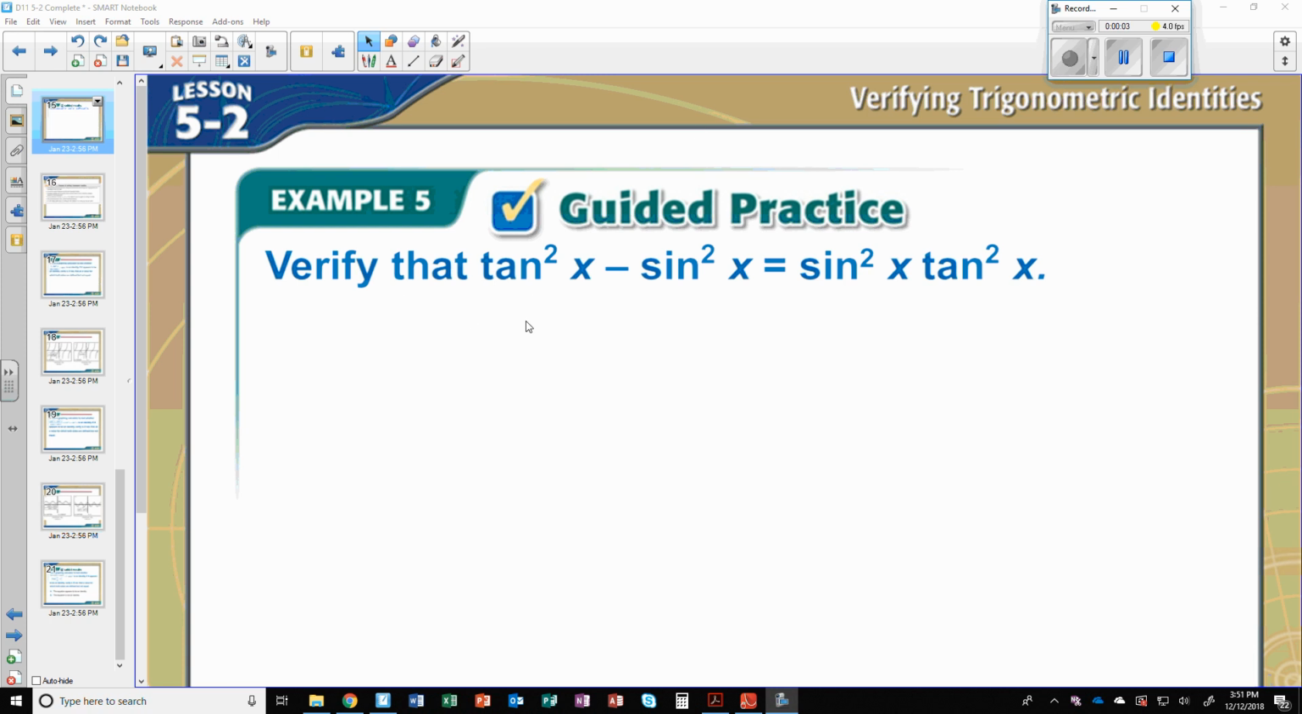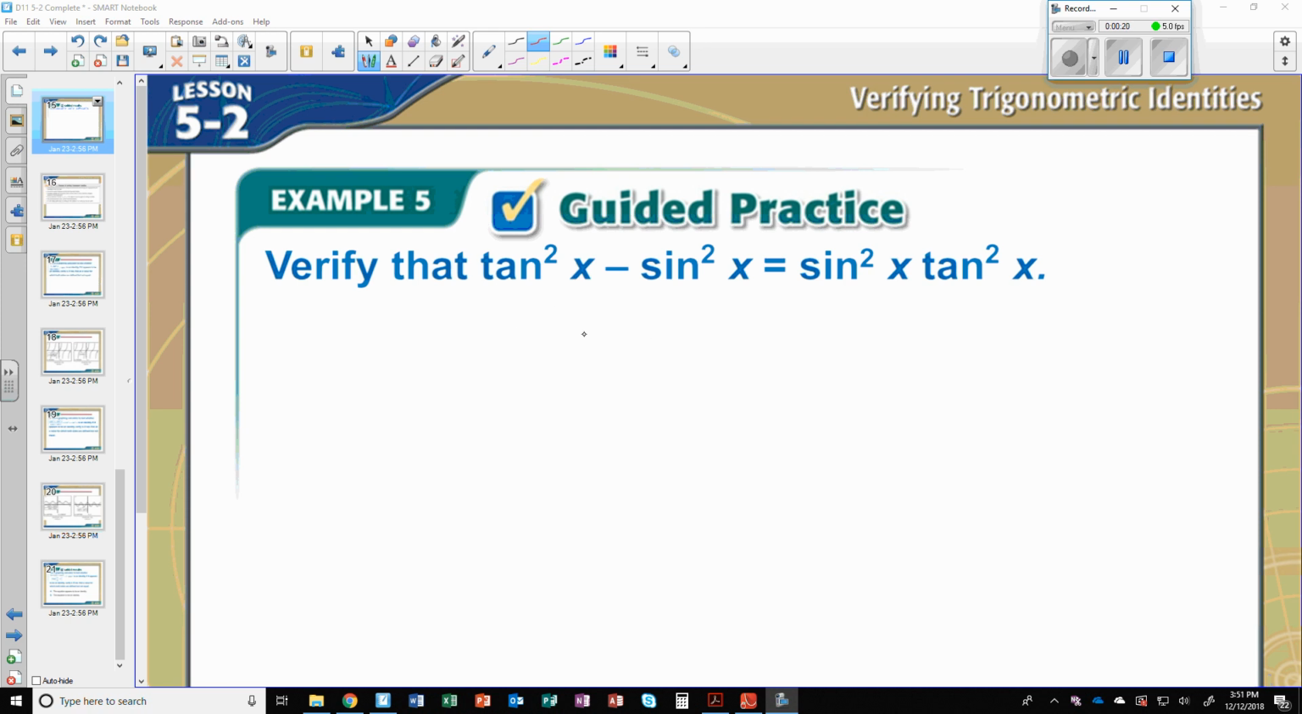Let's verify that tangent squared minus sine squared is equal to sine squared times tangent squared. All right, now this one we're going to have to work both sides. As we're looking at this, they're kind of close, except this is subtraction, this is multiplication. What do we do here? I'm going to just take some guesses here.